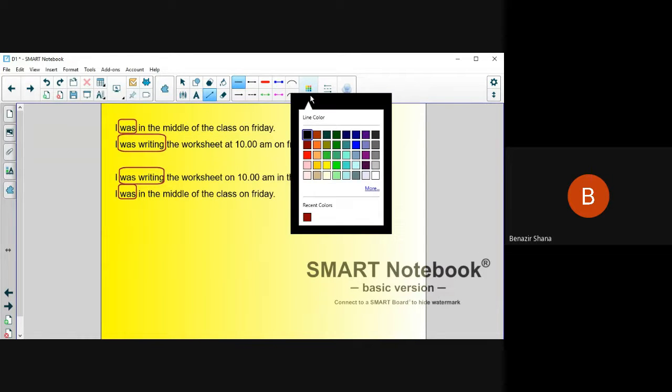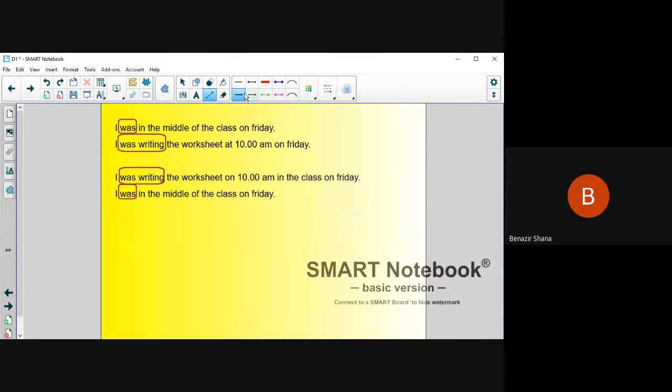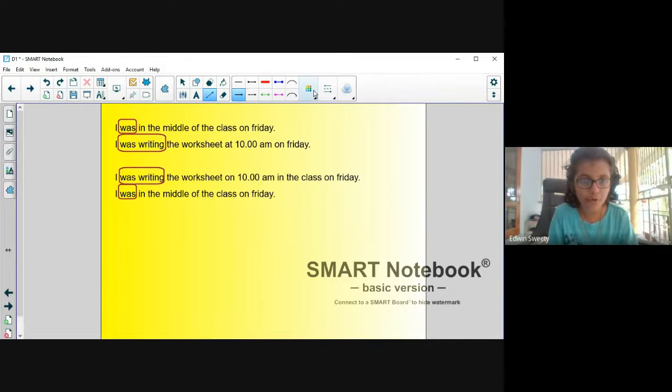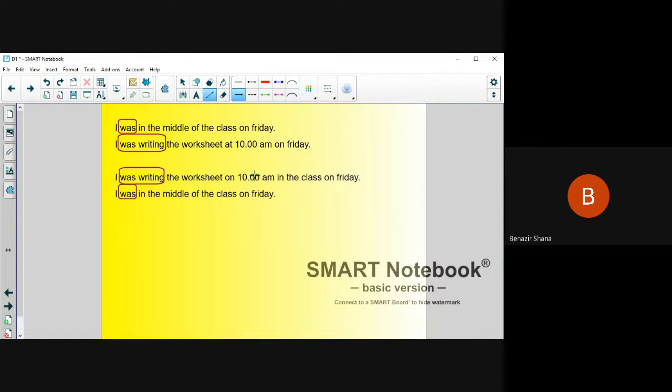Can you answer me? Did you see any difference between these two words? What is this tense and what is this tense? Any idea? Ma'am, no idea. Okay. There are some differences, right? Like "was" and "was writing." There is some difference between these two words. Let us see what difference it is.